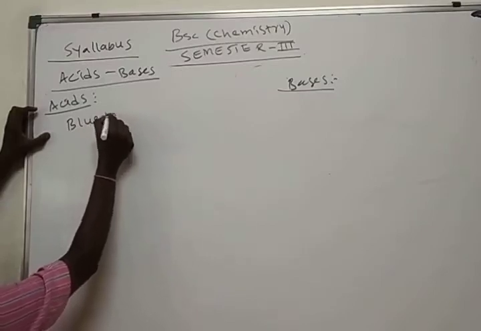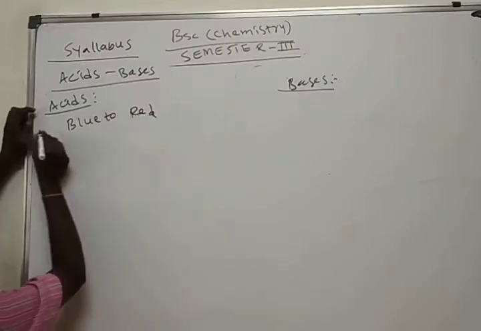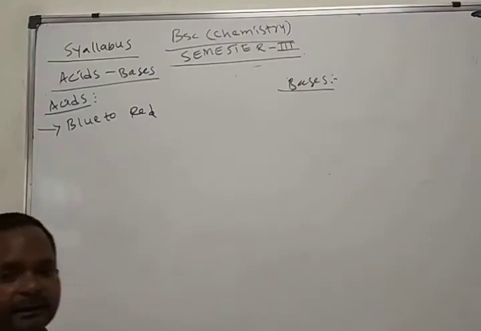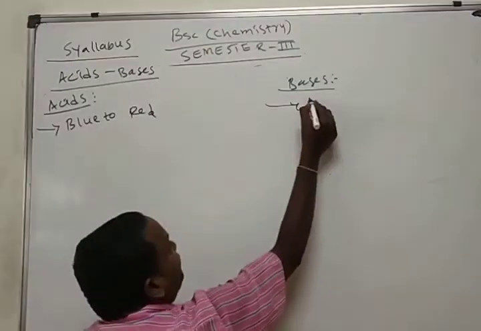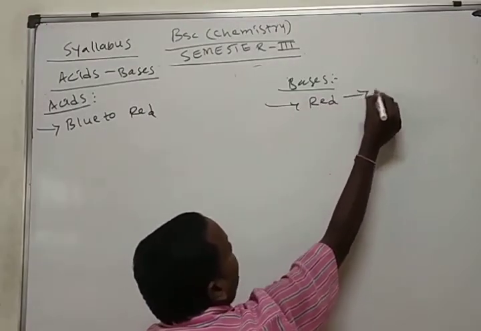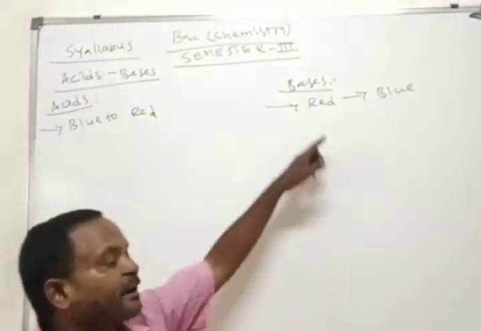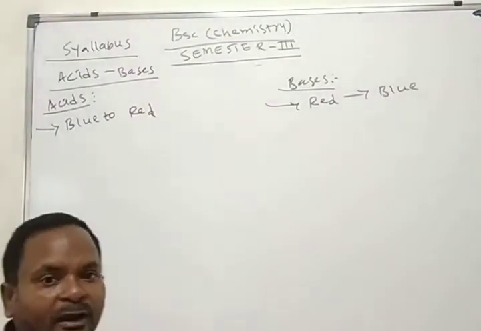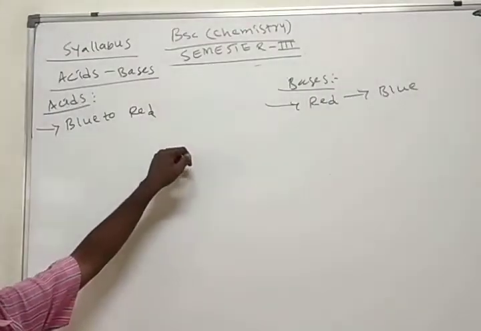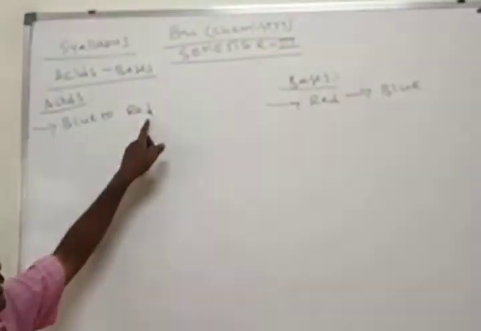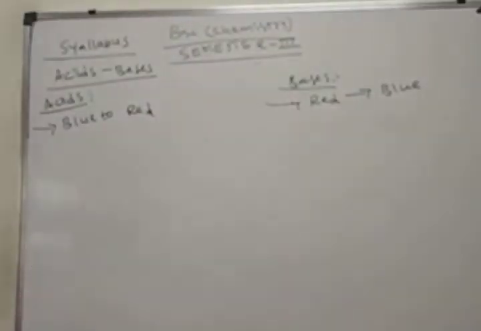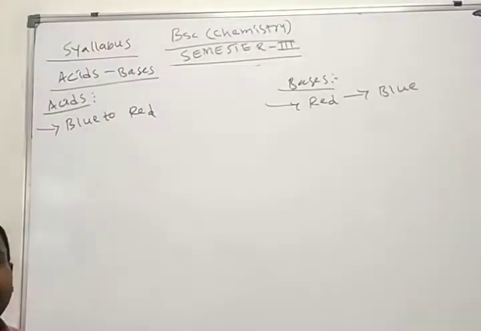Acids convert blue litmus paper into red litmus. Bases convert red litmus into blue litmus. If you dip red litmus paper in base, it converts into blue. If you dip blue litmus paper into acid, it converts into red. This is the fundamental property, and one of the important points for the identification of acid and base.